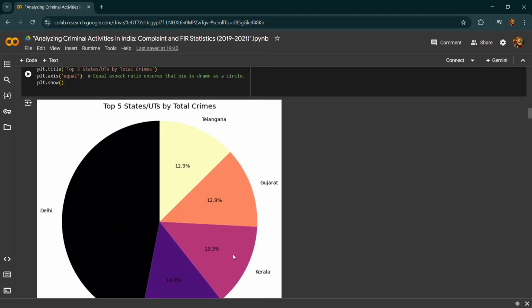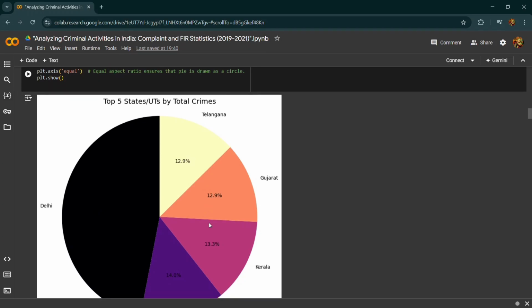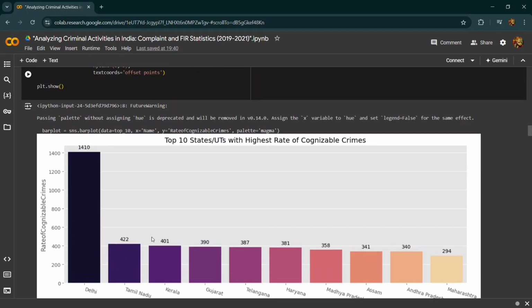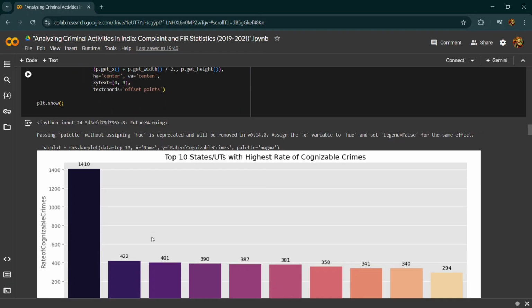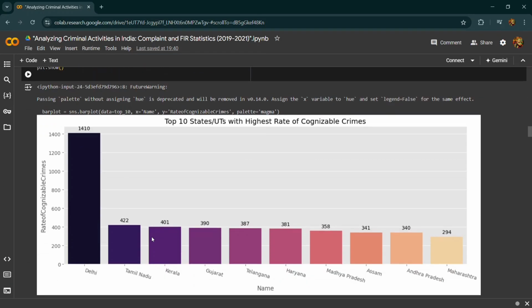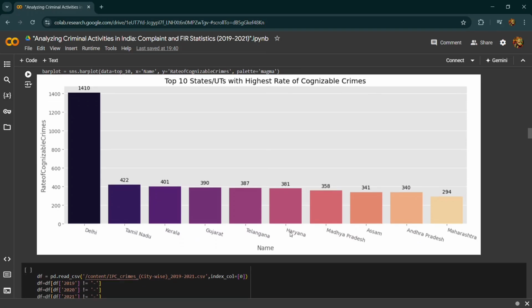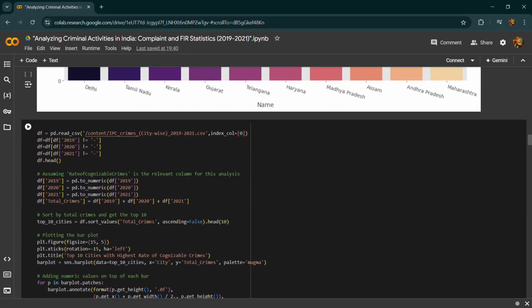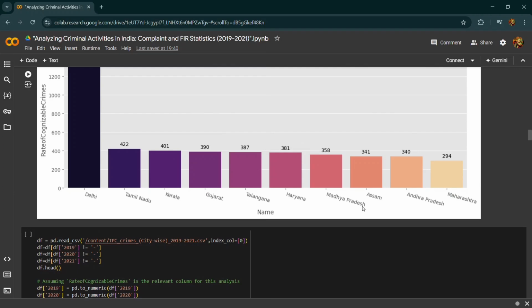And we have Delhi standing out with a significantly higher rate of cognizable crime, which is 1,410, compared to the other states and union territories. Then Telangana and Haryana have a relatively similar rate of cognizable crime, ranging from 387 to 422. Next we have Madhya Pradesh, Assam, and Andhra Pradesh, with rates from 294 to 354.